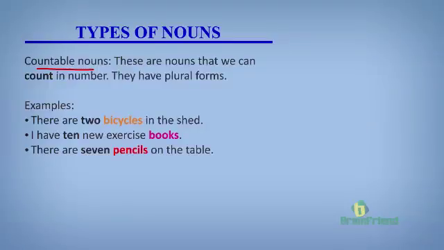There are 2 bicycles in the shed. What is the noun there? The objects, bicycles. And you can count bicycles, right? If you go to a bicycle store, you want to get a bicycle, you can count how many bicycles you see in the store. There are 2. 2 is a number. You can count countable nouns in number. I have 10 new exercise books. There are 7 pencils on the table. Countable nouns.